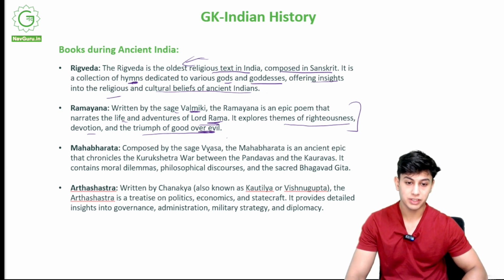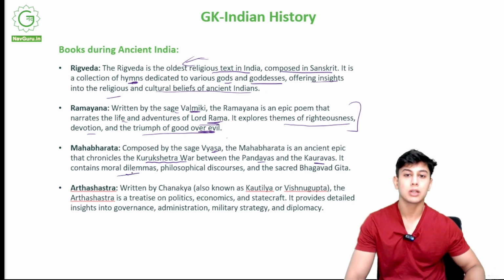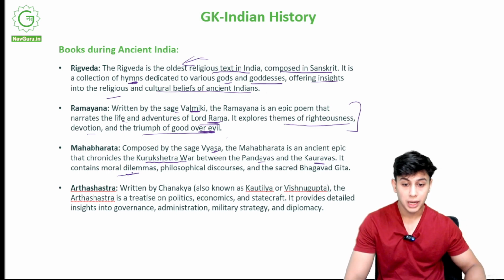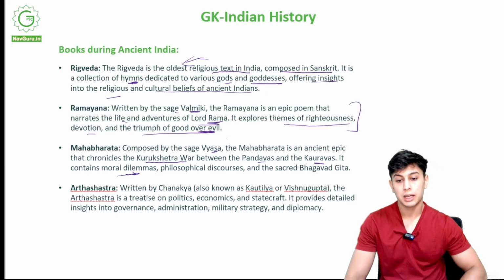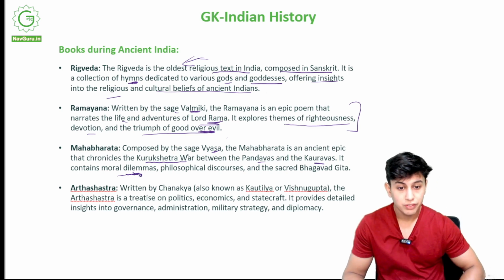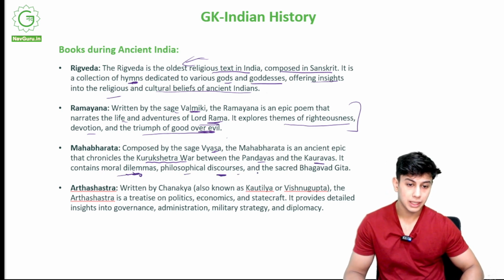Mahabharat composed by the sage Vyasa. The Mahabharat is an ancient epic that chronicles the Kurukshetra war between the Pandavas and the Kauravas, right? It contains moral dilemmas. It talks about people when they had to make choices, how morality faced a dilemma, right? They came to a point of dilemma, like what to do next. Philosophical discourses, right? People betraying, people getting killed, and the sacred Bhagavad Gita. It is all talked about in the Mahabharata.